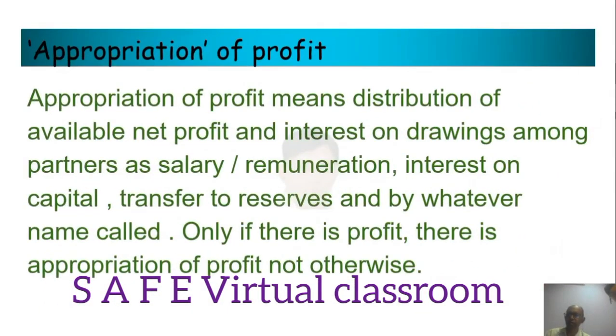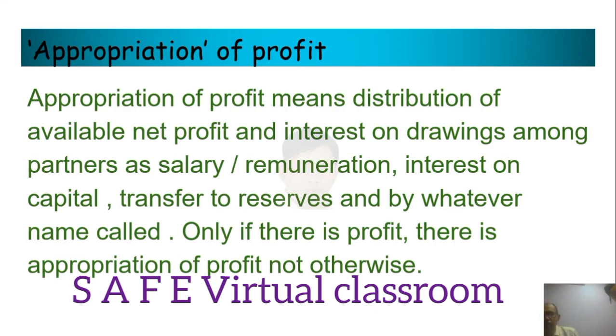Appropriation of profit. The word appropriation is very important. Appropriation of profit means distribution of available net profit and interest on drawings among partners as salary, remuneration, interest on capital, transfer to reserves, and whatever name it is called. Basically it is the net profit. You have studied in class 11 that you calculate net profit in case of a sole trader. So this profit is that itself.